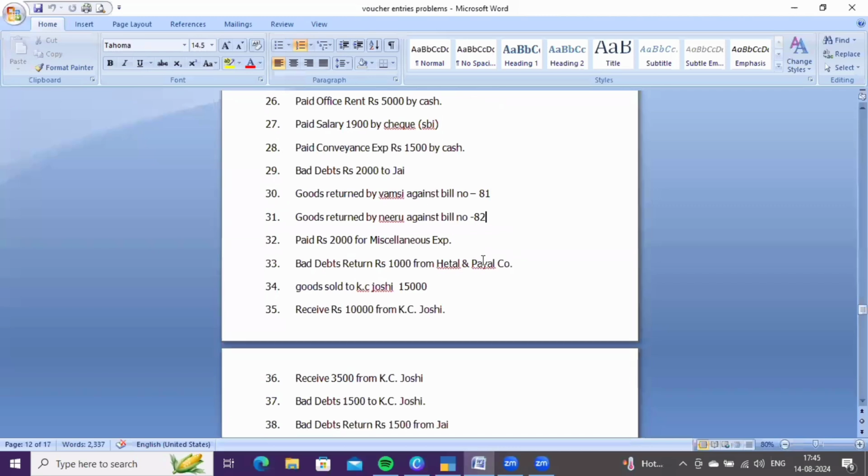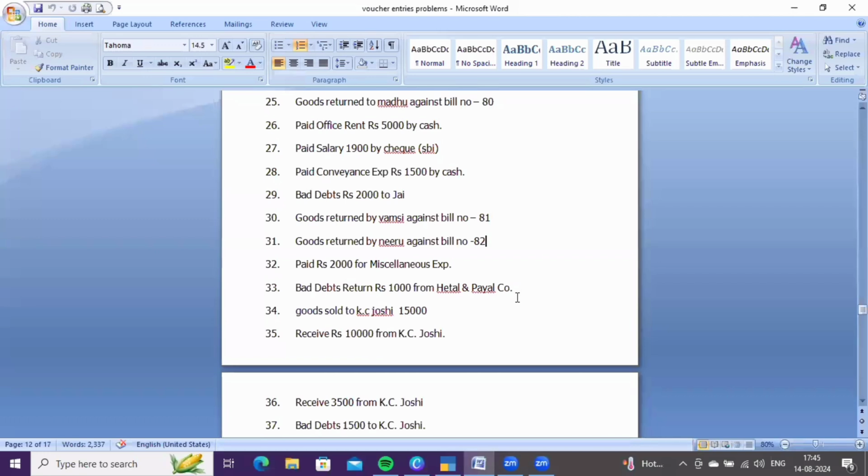Next, bad debt return 1000 from Hitan and Payal. Bad debt returns means earlier a bad debt took place from Hitan and Payal. Now they are returning the bad debts which took place earlier, repaying the amount which was earlier a bad debt.